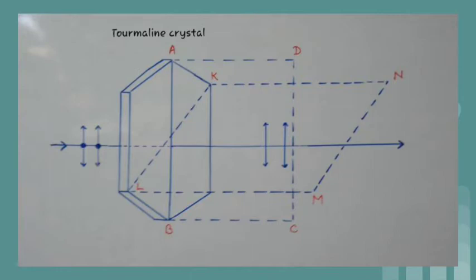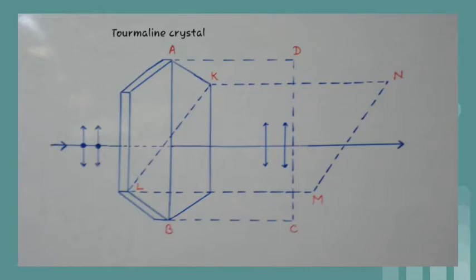In the diagram, also see the plane ABCD is called the plane of vibration, in which vibrations of polarized light are confined. And the plane KLMN, which is perpendicular to the plane of vibration, is known as the plane of polarization.